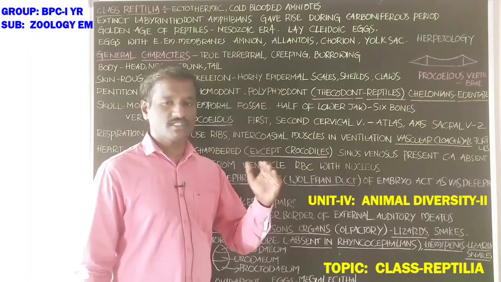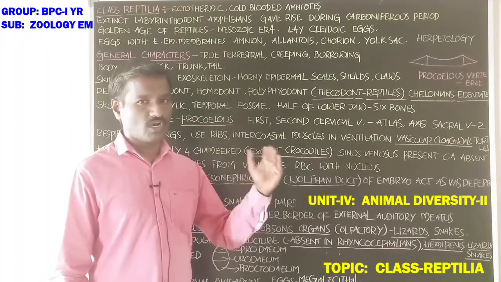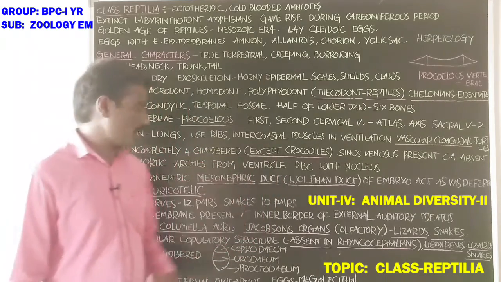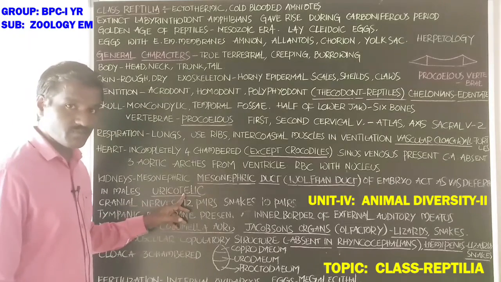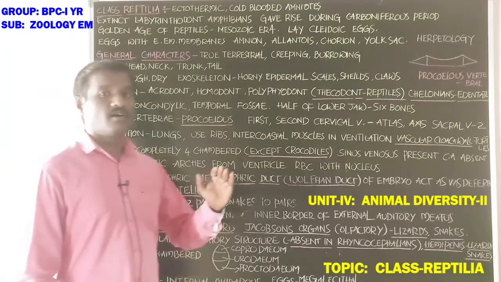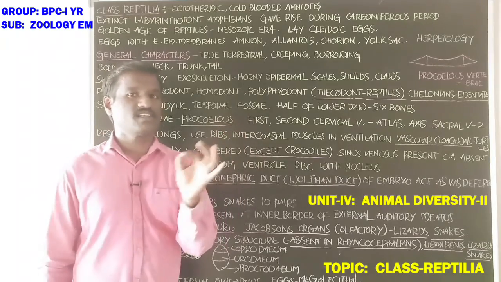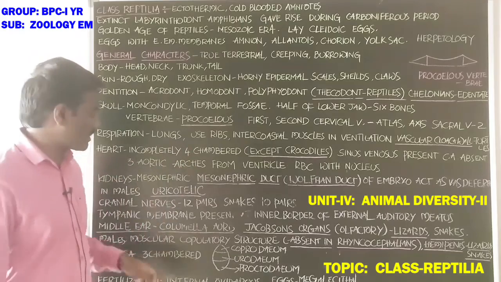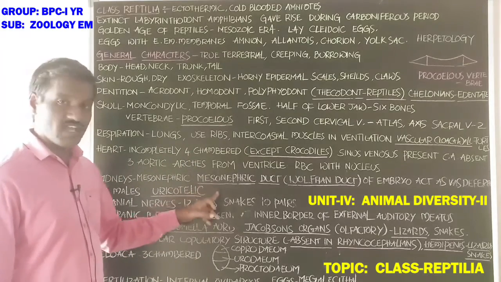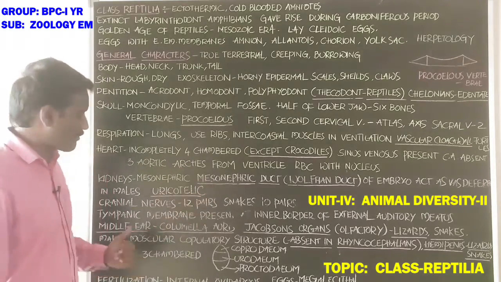Uricotelism is one of the adaptations to conserve water in the body. At the time of excretion of uric acid, the animal loses the least amount of water from the body.